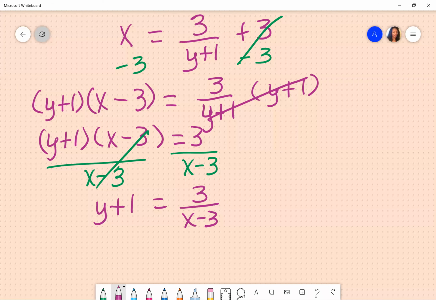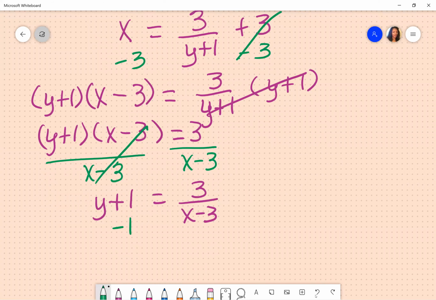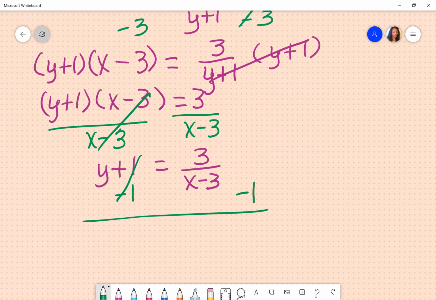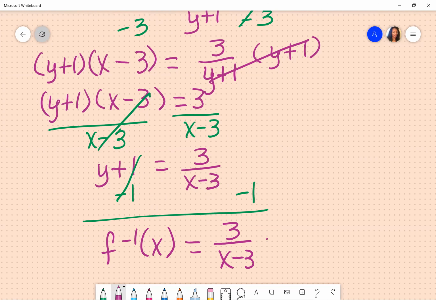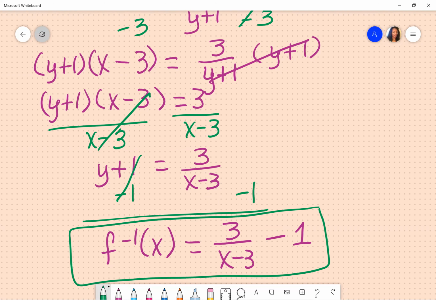And you guessed it. Now what I need to do is subtract that 1 on both sides. This 1 does not go with either of those numbers. It's by itself. So my final answer, well, not y, we're going to change that, it's going to be the inverse of f of x is equal to 3 over x minus 3, all subtracted by 1. So that is going to be my final answer when I'm trying to find the inverse of a function.